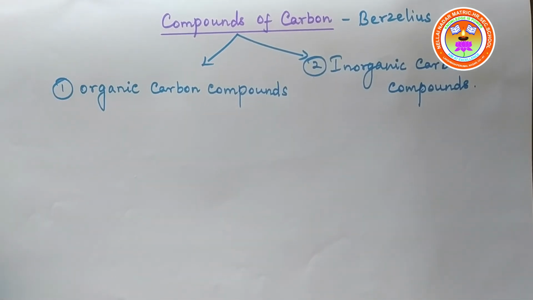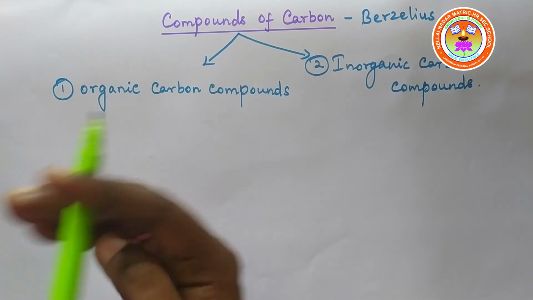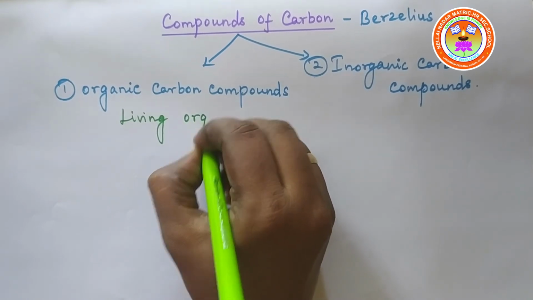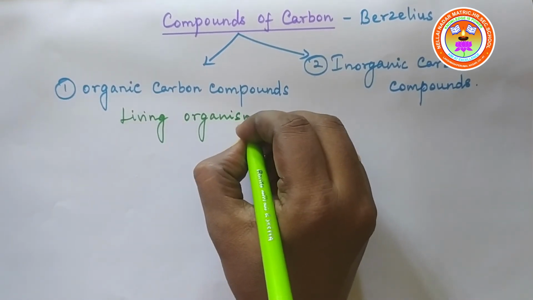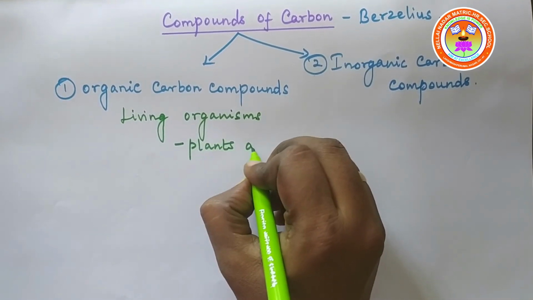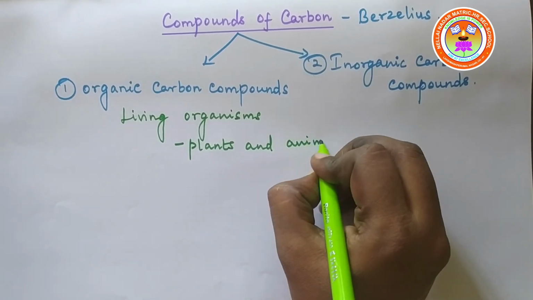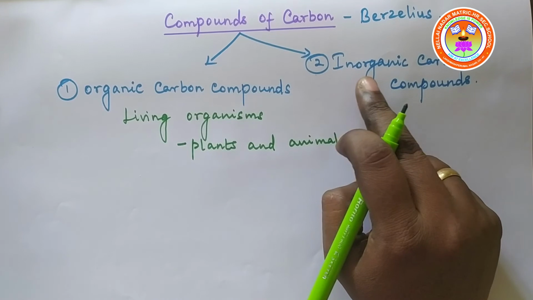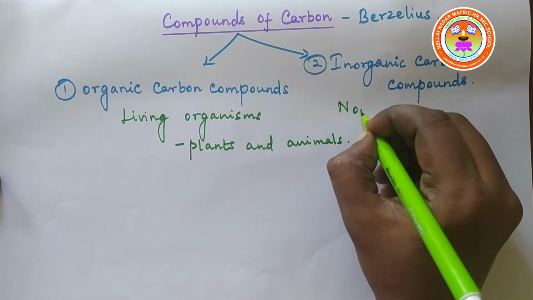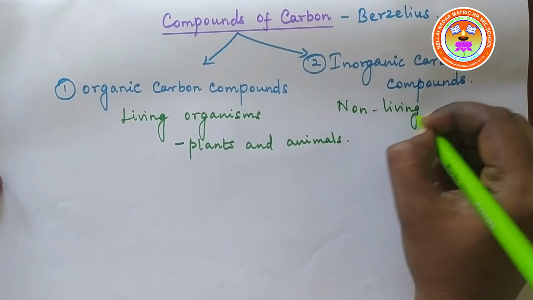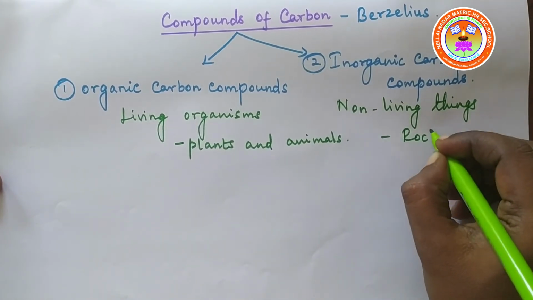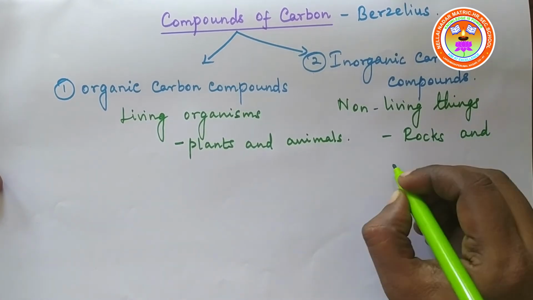According to Berzelius, the organic carbon compounds are derived from living organisms, like plants and animals. Whereas the inorganic carbon compounds were derived from non-living things, like rocks and minerals.